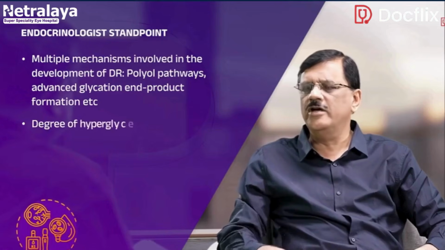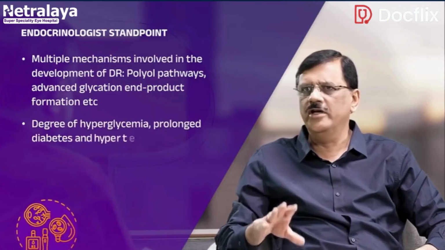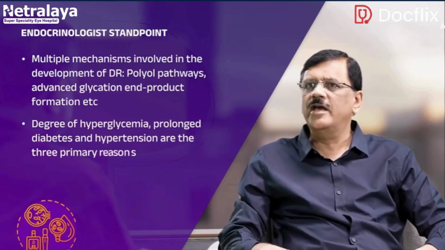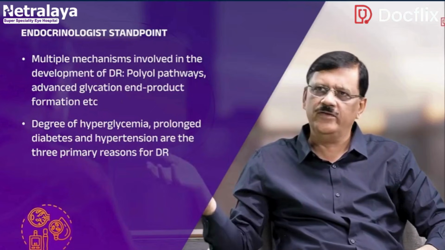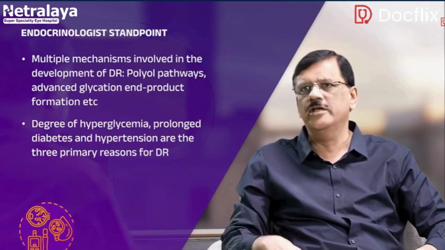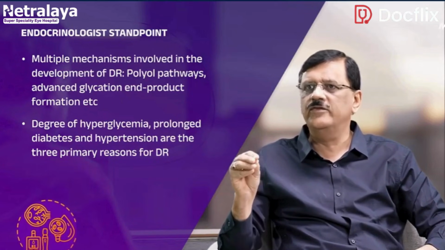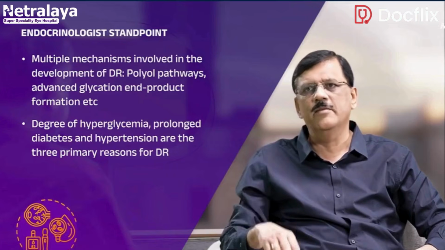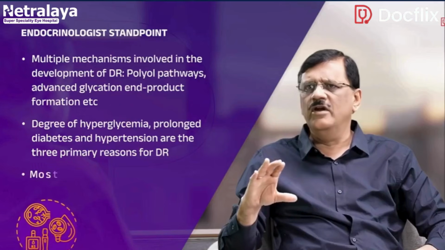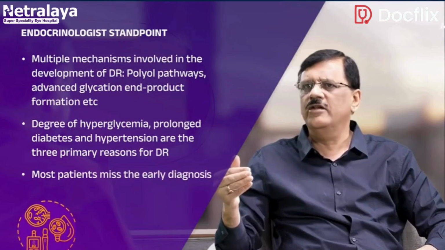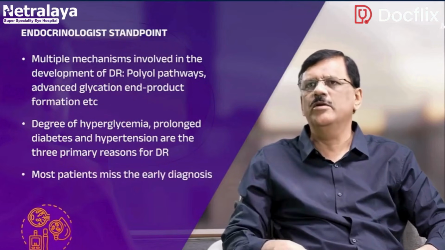The most important is the degree of hyperglycemia or the degree of glycemic control. The second most important thing is the duration of diabetes. Sometimes longer duration of diabetes, even when controlled, can lead to retinopathy. And third is the presence of hypertension in a person with diabetes definitely increases the risk of retinopathy. So these three mechanisms are there. Unfortunately, most of the patients miss the early diagnosis, and that's why they'll end up into problems.